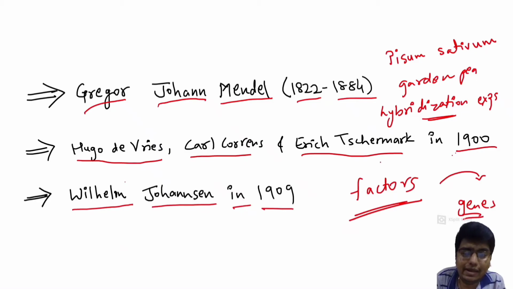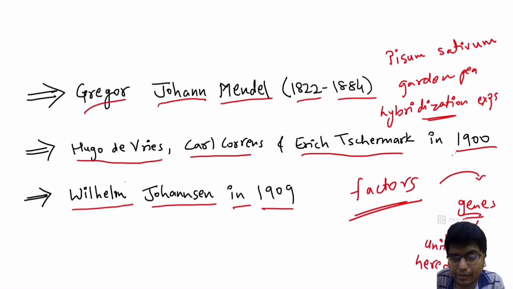So Mendel gave the term factors, and those factors were termed genes by Johannsen in 1909. So what are genes? Genes are the unit of heredity. Very important to note.